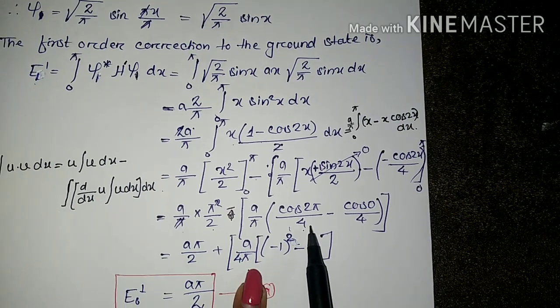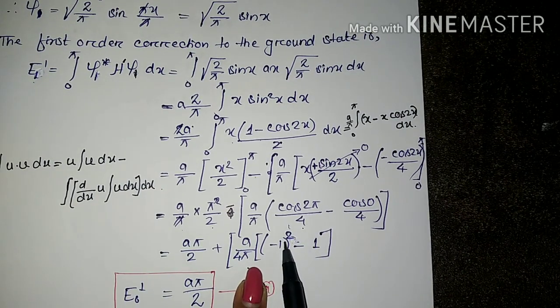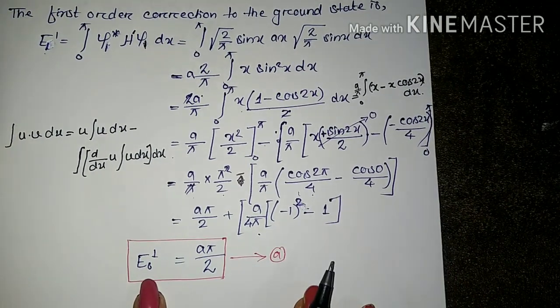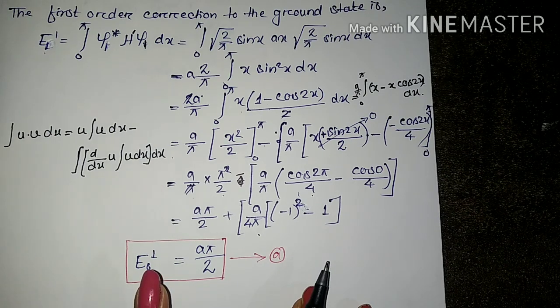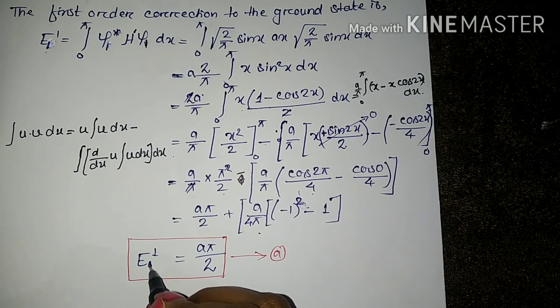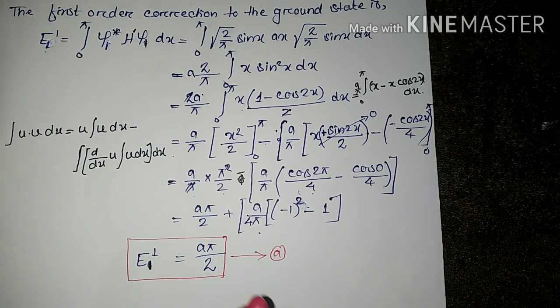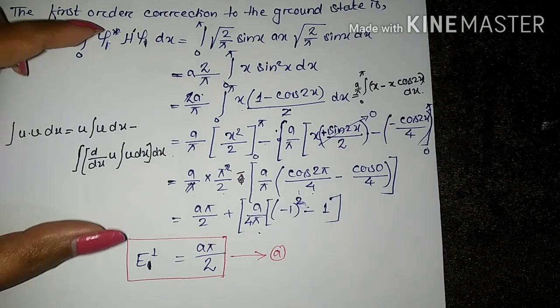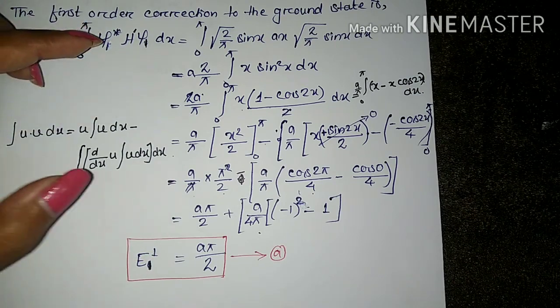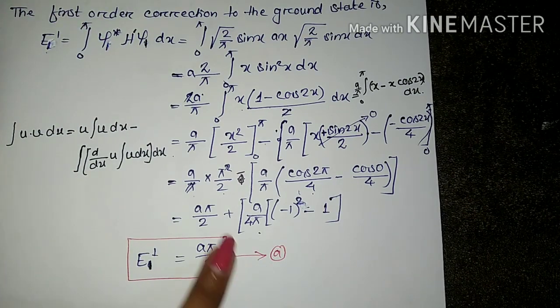If you know that cos n pi is equal to what? Minus 1 to the power n. So here n is 2, so it's minus 1 whole square, minus cos 0 is 1. So ultimately this term will give you 0. Okay, and the first order energy correction, the correction to the ground state energy to first order, that is E11, equals a pi by 2. So the correct option is option A. This integration you can do on your own, because after doing it you will have a better understanding, and you will see that you get the option A, pi by 2.